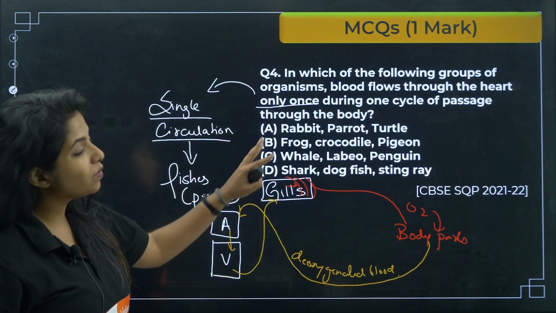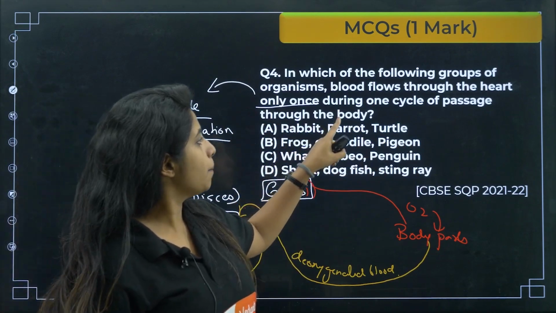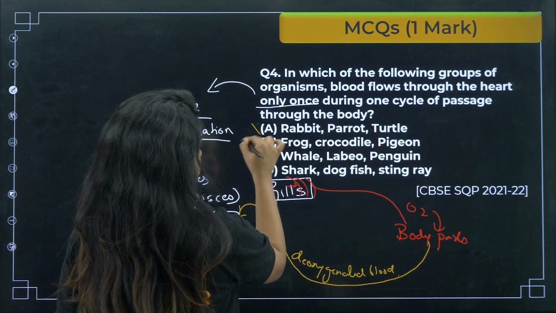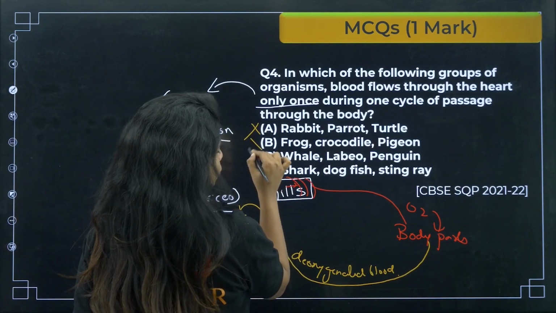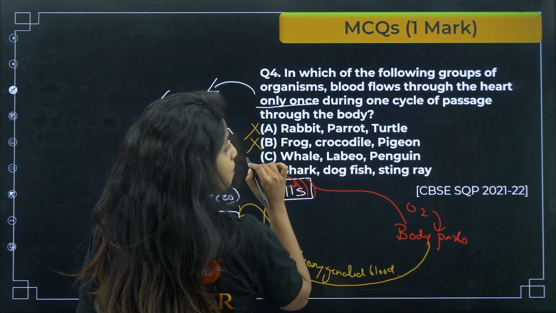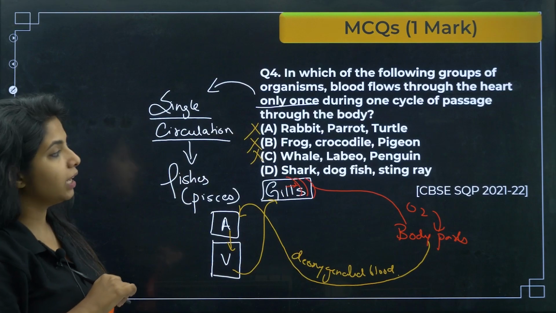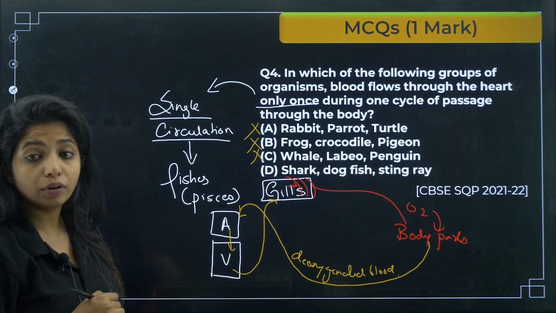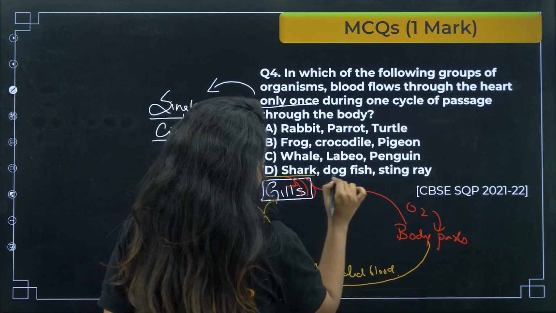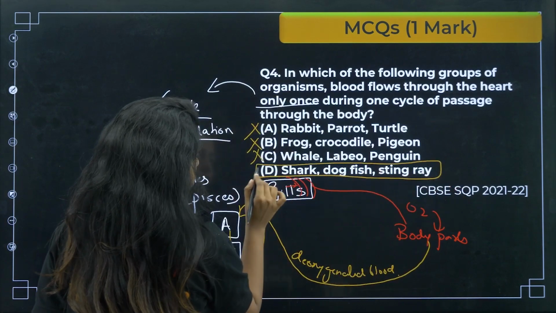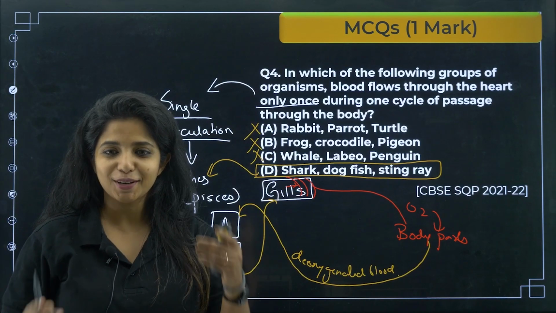So it's the fishes. Now you have to find the fish among them. In which group you have fishes, just go for that. So rabbit, parrot, turtle. No. Rabbit is a mammal, parrot is a bird, turtle is a reptile. Frog, crocodile, pigeon. Again, no. Whale, labeo and penguin. No, children. Penguin is a bird. Labeo is a fish, agree. But whale is a mammal. Shark, dogfish and stingray. In this category all are fishes. So they show single circulation.